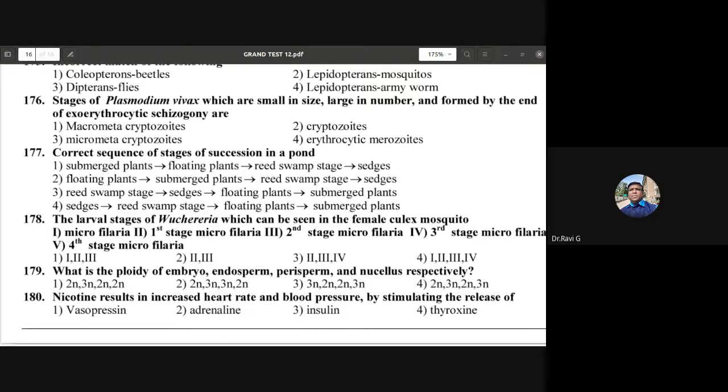So these are the correct options and questions that we have for our present session. Now we'll have the session for discussing the